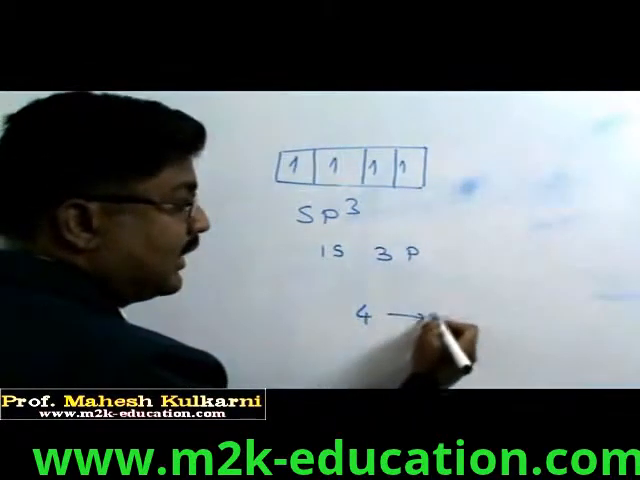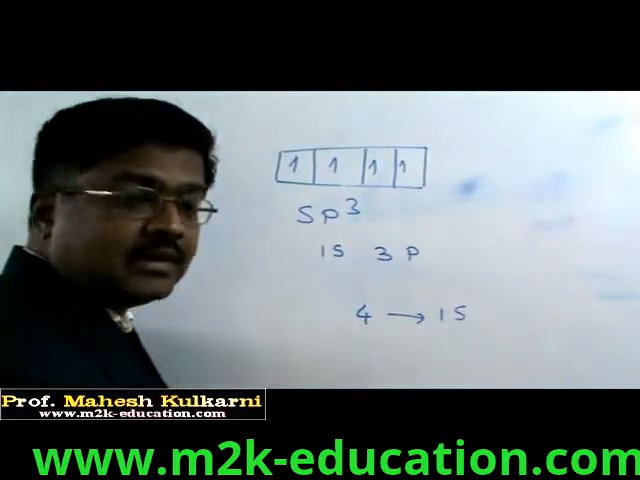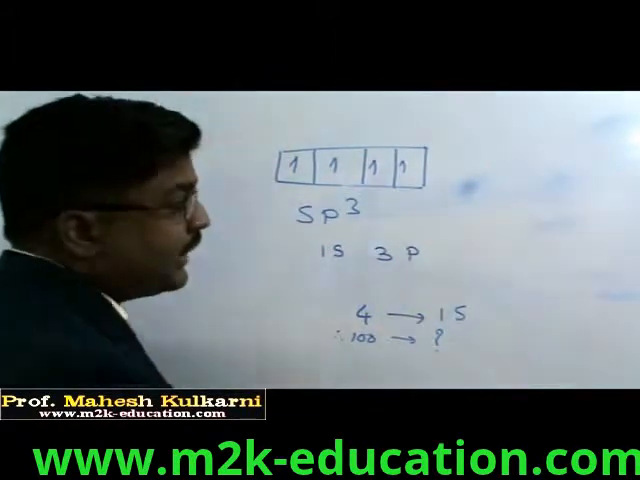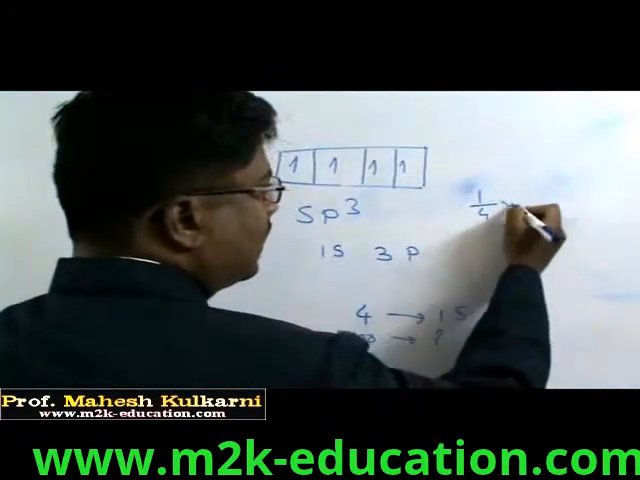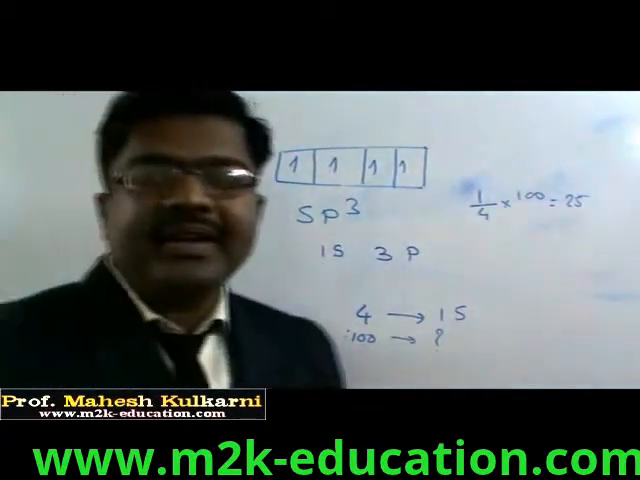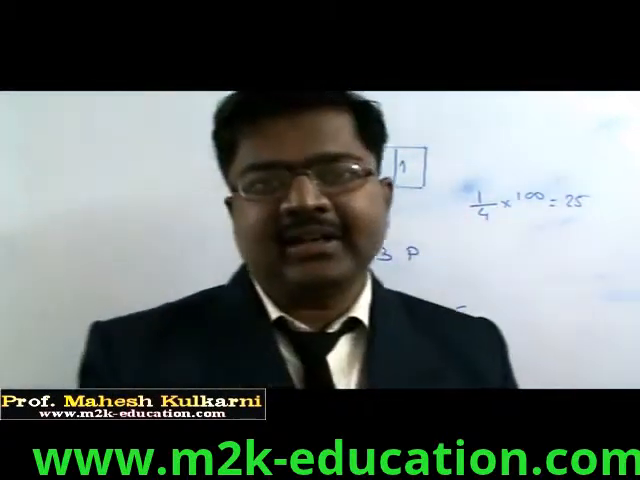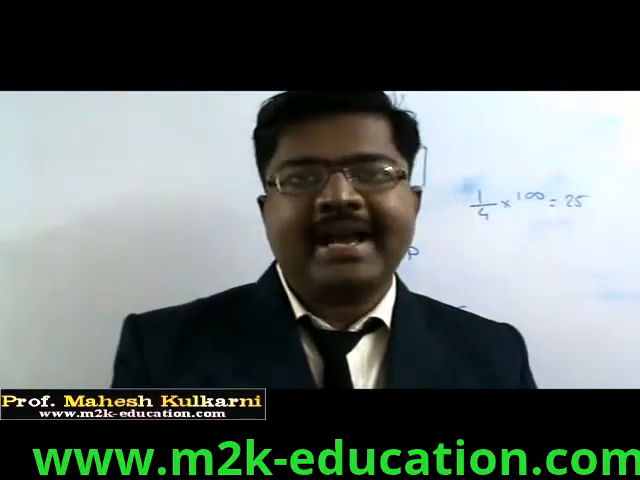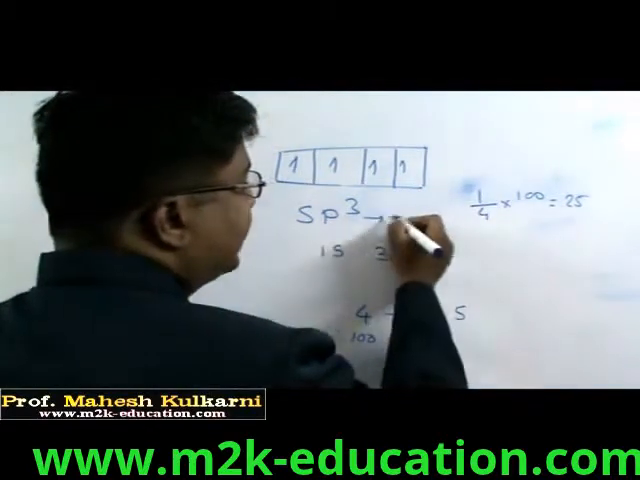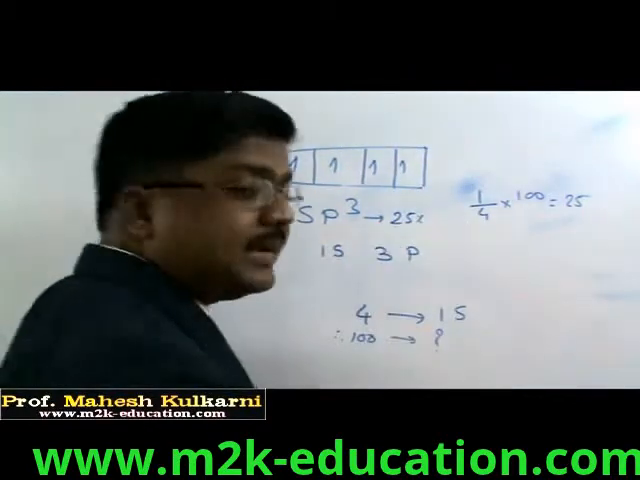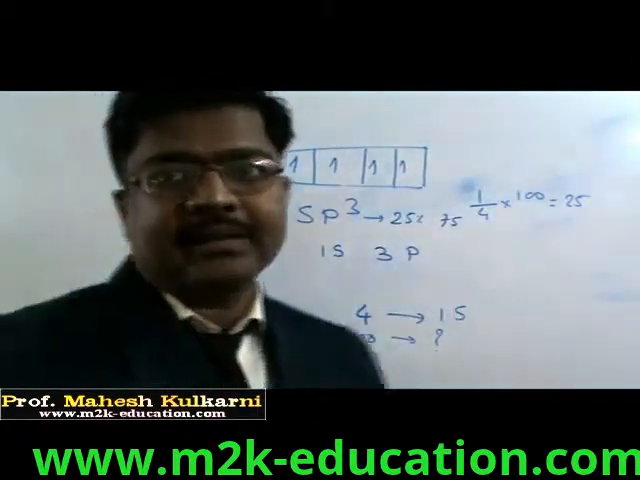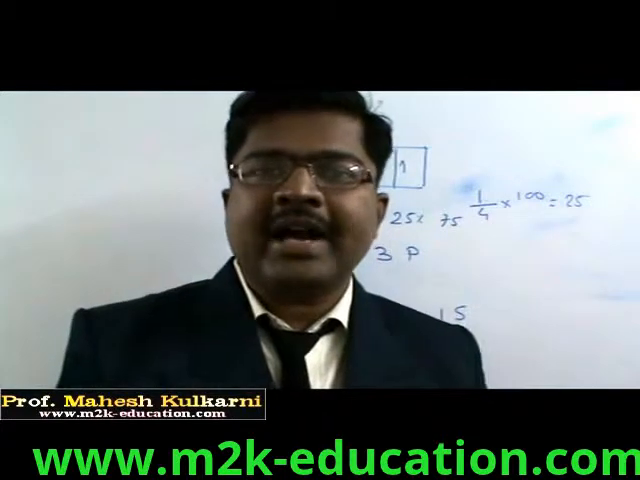Out of 4, 1 orbital is s. So out of 100, what is the number of s orbital? We can check out. It is 1 by 4 multiplied by 100, that means 25. So here we can say s character is 25% and p character is 75%. So what is the peculiarity of sp3 hybridization? 25% s character and 75% p character. So this is about hybridization.